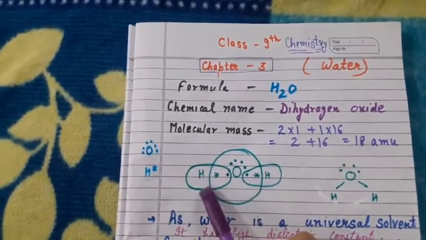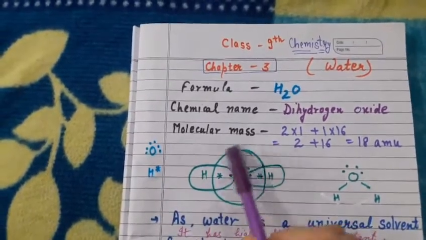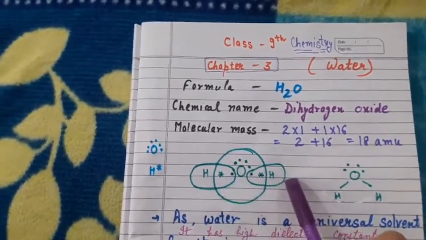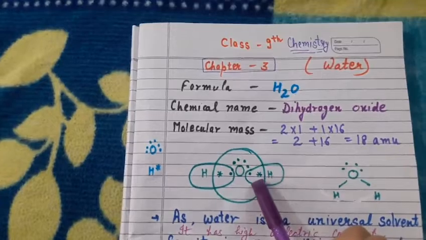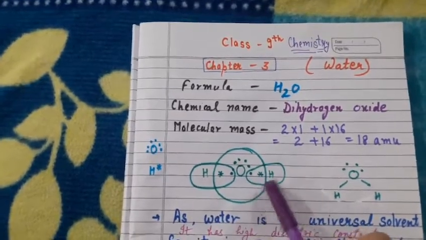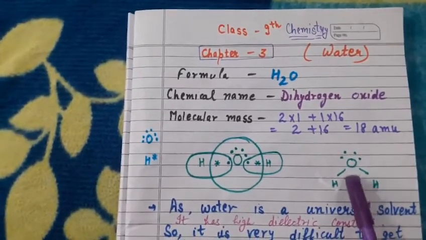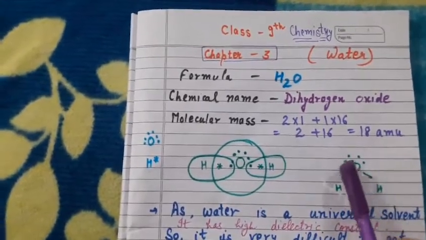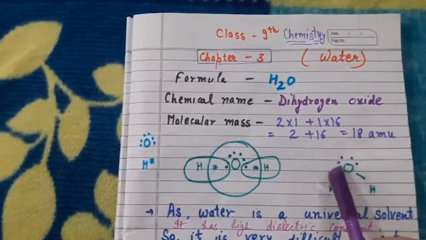There are 6 valence electrons on oxygen and 1 valence electron on hydrogen. One valence electron of hydrogen combines with one of the 6 electrons of oxygen and forms a covalent bond. In the same manner, another hydrogen combines with the oxygen and forms the covalent bond. And here in the water you can see there are two covalent bonds and two lone pairs of electrons. One lone pair of electrons means 2 electrons.